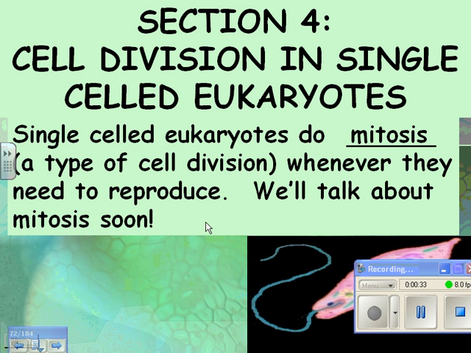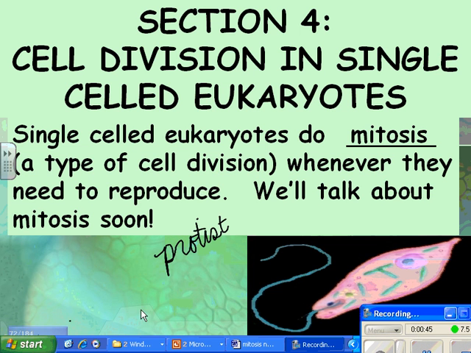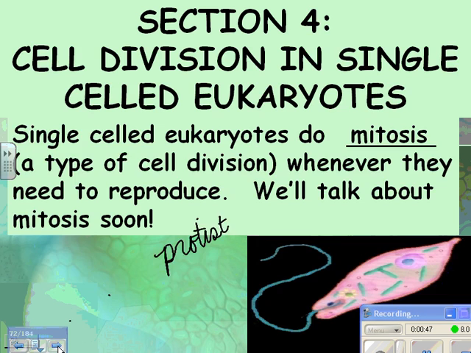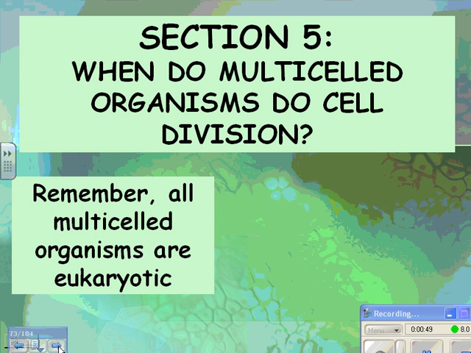And we're almost ready to talk about mitosis. Your cells do mitosis in order to do cell division too. But when you reproduce, when you make a baby, you have to do meiosis. Whereas these folks can just do mitosis, and then they're two cells and they're done. Yay, I told you it was short and sweet.